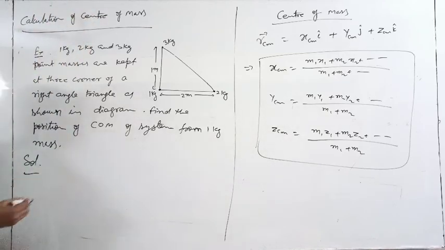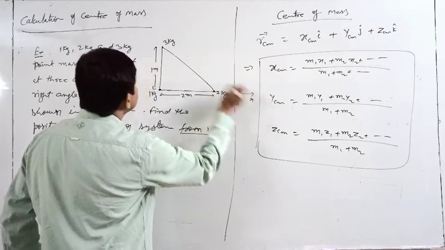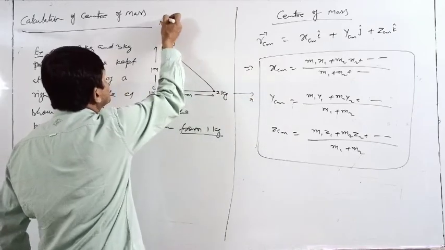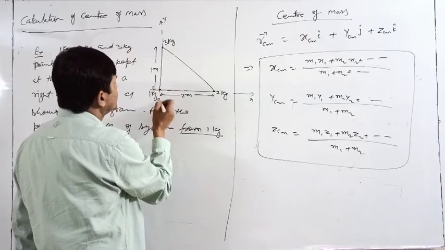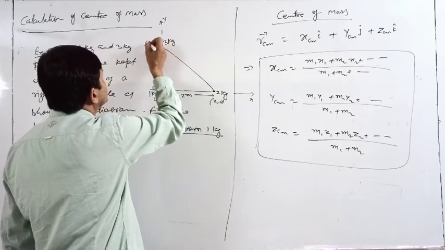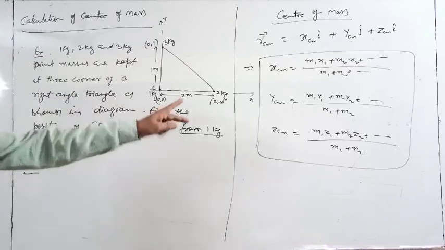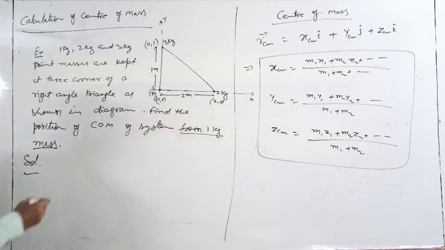Now, see in this question, they are asking from the 1 kg mass. So the 1 kg mass location can be considered as the reference point. That point we can consider as the origin. So the 1 kg mass I can say is the origin. Let this be your x-axis, this your y-axis. This is the origin, coordinate 0, 0. This is your 2, 0. This will be your 0, 1. So the whole system is only in the xy plane. X cm and y cm are required, z cm is not required.